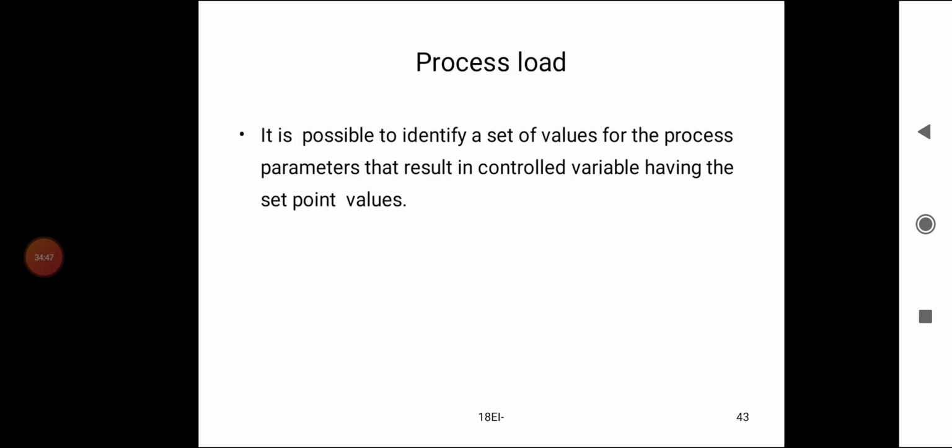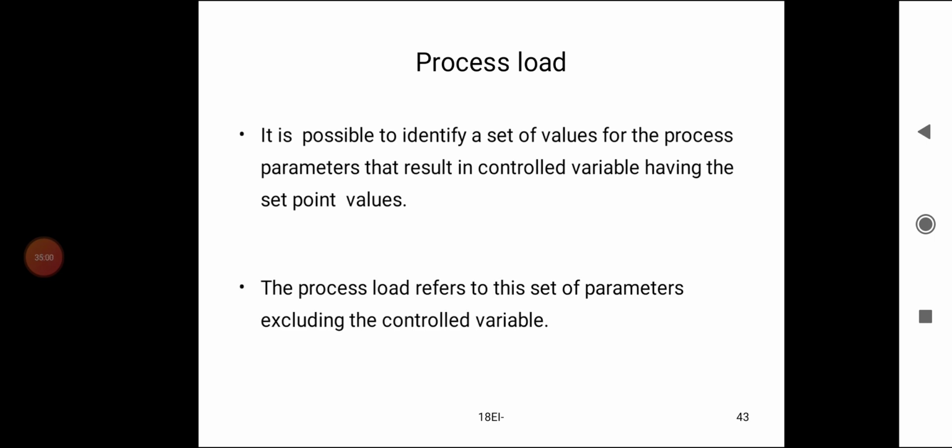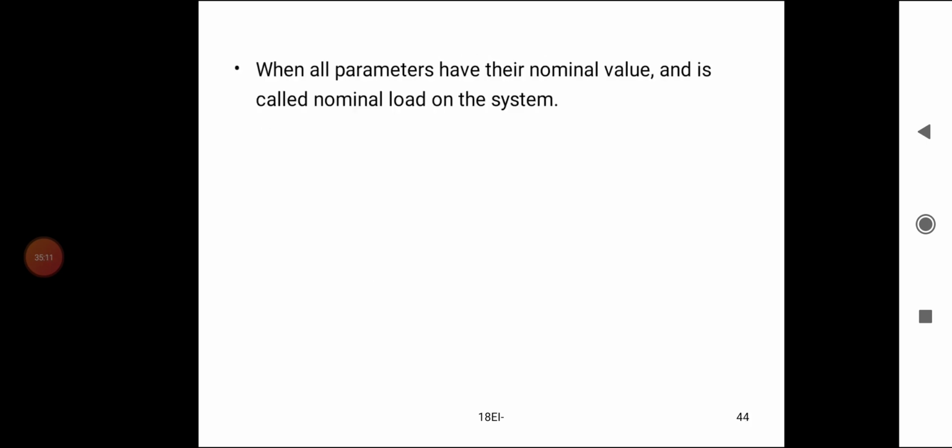Process load. It is possible to identify a set of values for the process parameters that results in the controlled variable having the set point value. The process load refers to this set of parameters excluding the controlled variable. When all parameters have their nominal values, it is called the nominal load on the system.